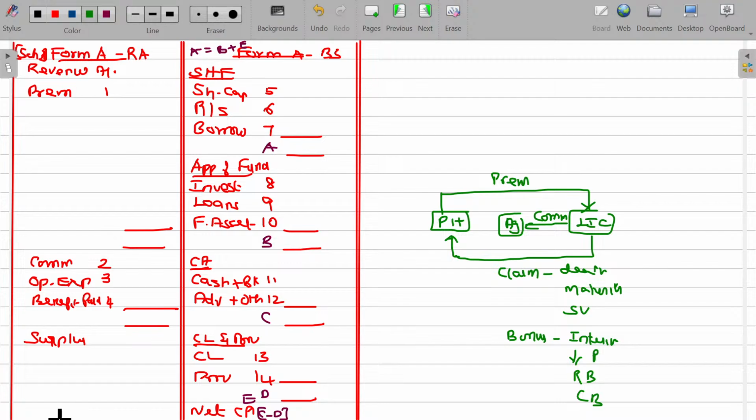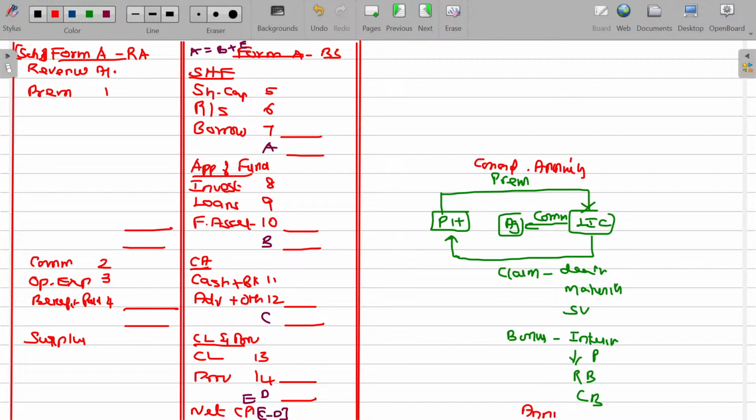From the amount received from the policyholders, LIC offers to the policyholders either claim or bonus. Apart from that, the LIC company will collect a consideration for annuity. After the maturity period, after the expiry of the term, LIC has to pay the annuity.